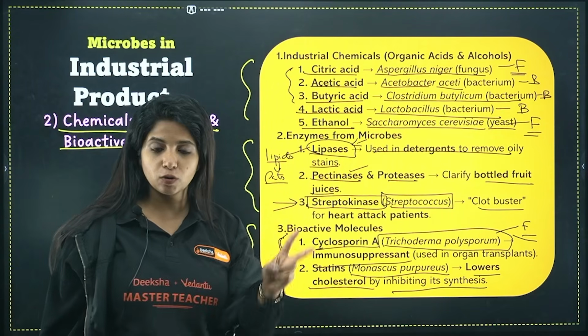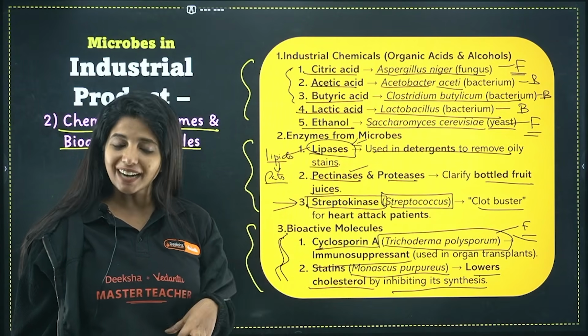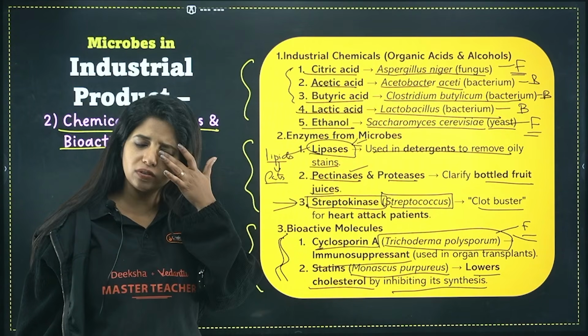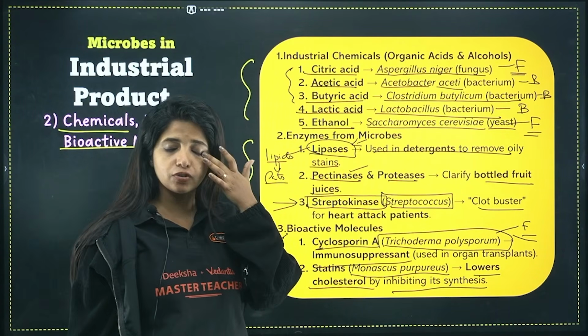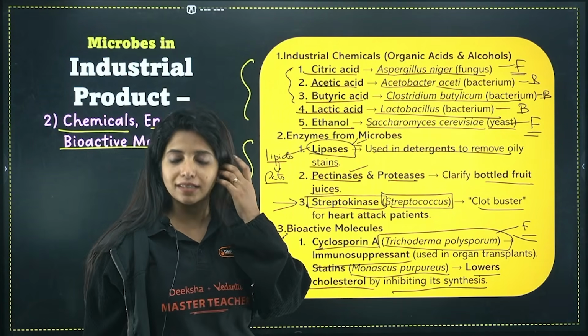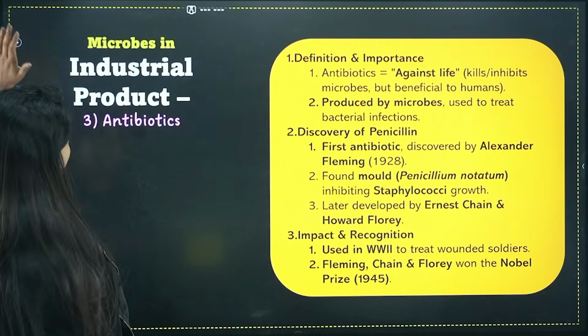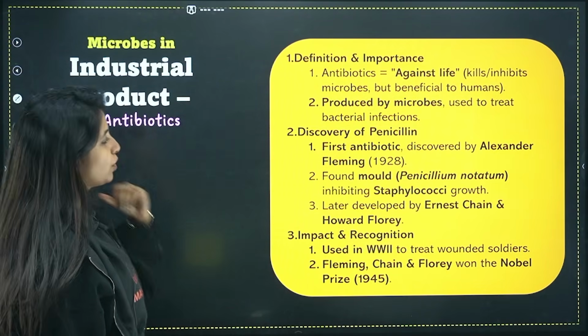Bioactive molecules: you have cyclosporin A that you get from Trichoderma polysporum, which is an immunosuppressive agent, and statin, which is responsible for lowering of blood cholesterol. You get that from Monascus purpureus, and it inhibits the synthesis of cholesterol. Done. Now, the next industry is antibiotic industry.